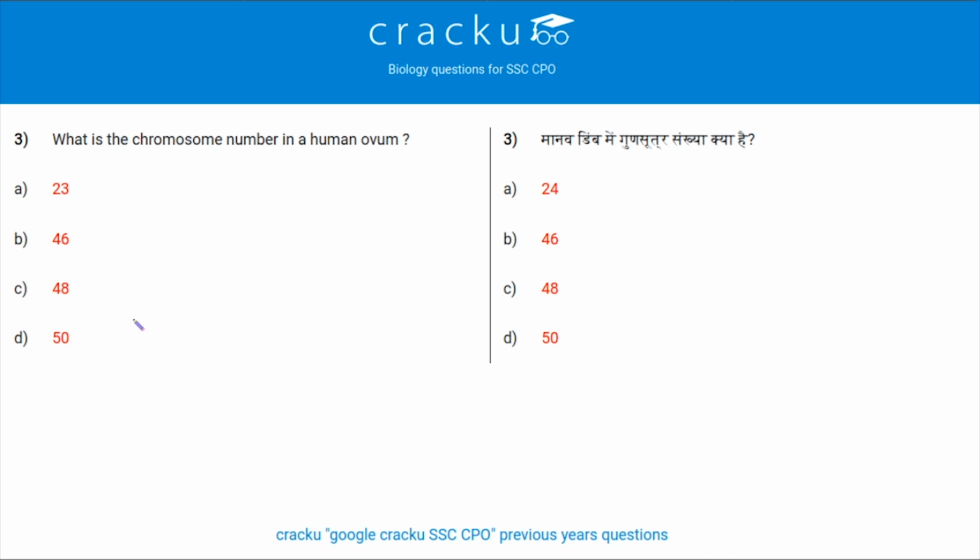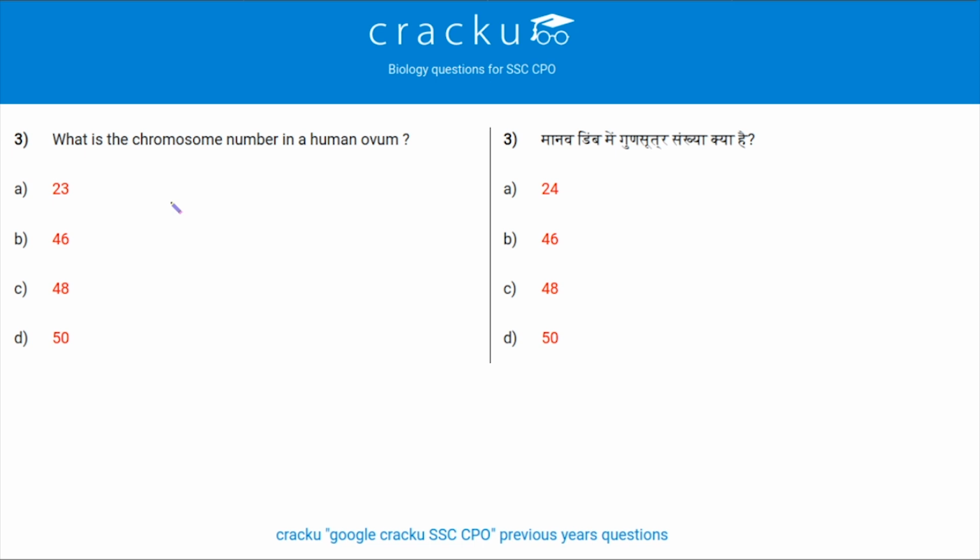What is the chromosome number in a human ovum? All the human cells have 23 pairs of chromosomes, that is a total of 46 chromosomes, except the ovum in women and the sperm in men. They have 23 chromosomes but not 23 pairs, only 23 chromosomes, as the rest of the cells are divided by mitotic division, whereas these cells are divided by meiotic division.